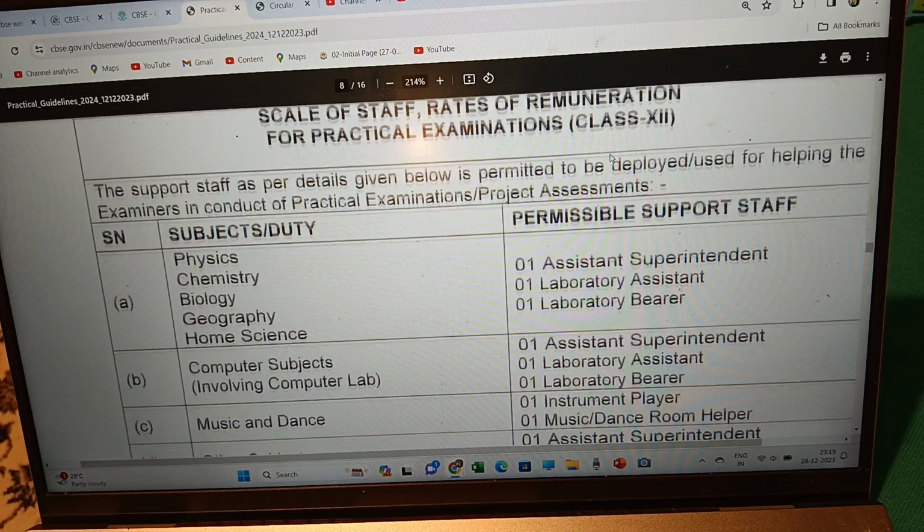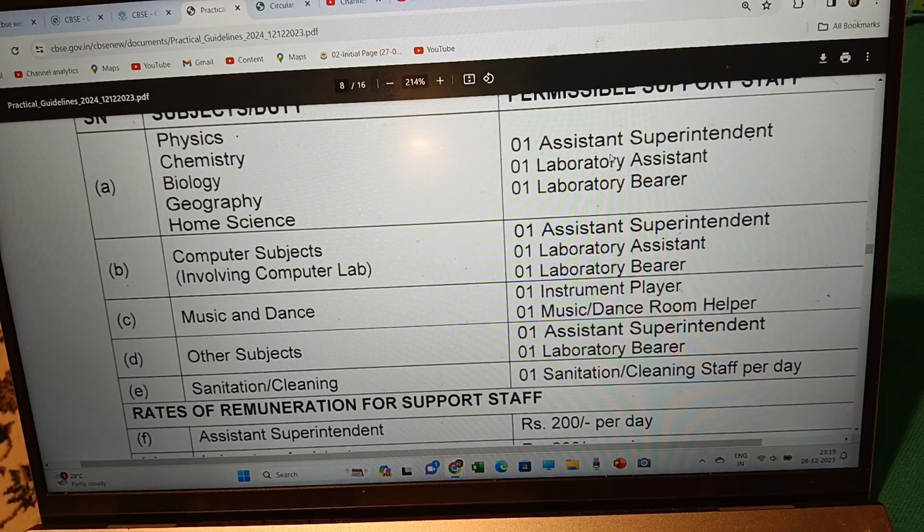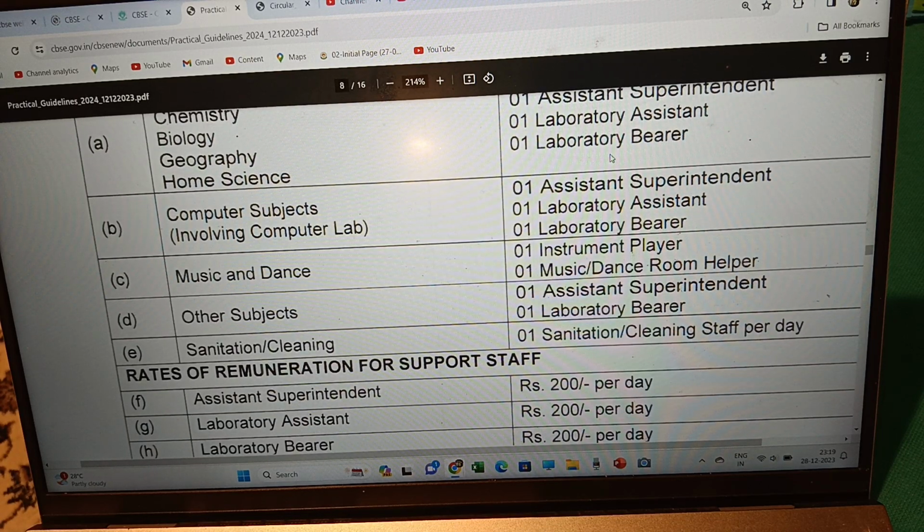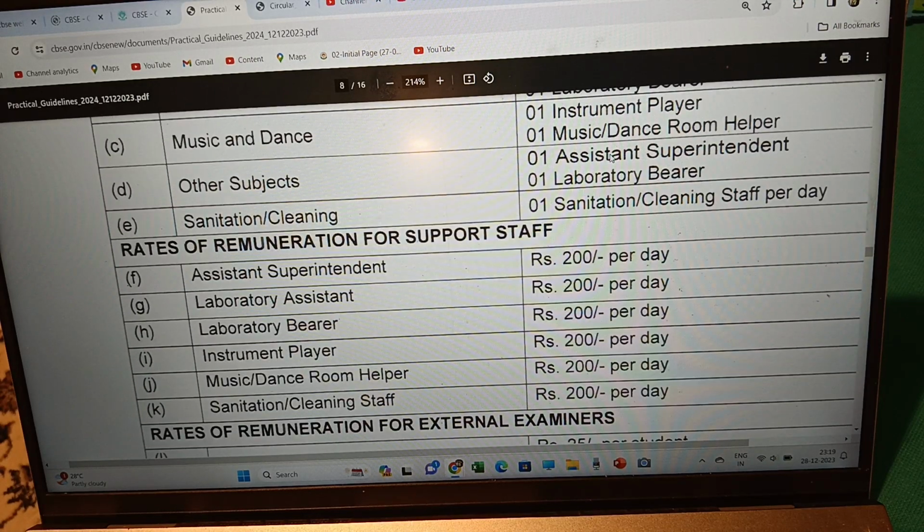Then the computer subject also the same way. Then music and dance: instrument player, then musical dance room helper. Then other subjects: assistant superintendent and laboratory bearer. Then comes the sanitation cleaning, where also one staff will be there. Then the rate of remuneration for support staff is 200 per day.